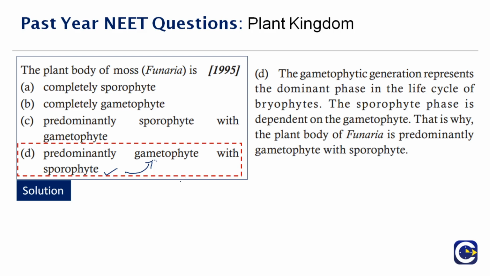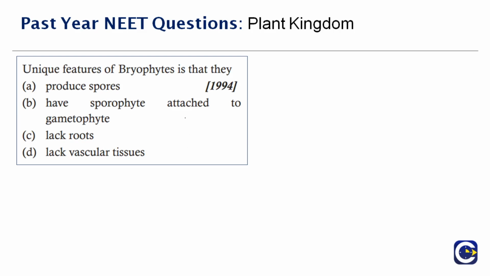Now let's move to the next question. Look at this question, which was asked in the year 1994. A unique feature of bryophytes is that they dash. As we already know, bryophytes lack vascular tissues. We all know that. But they have no true roots, so this cannot be the answer. They have the sporophyte attached to the gametophyte. I think we saw this in the previous slide: which one dominates and which one is dependent?